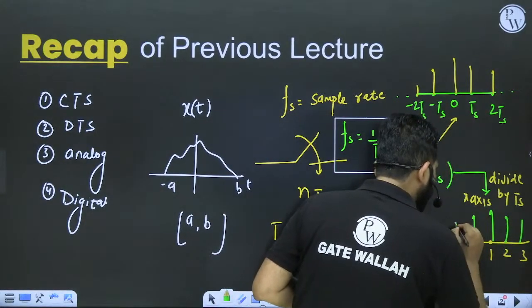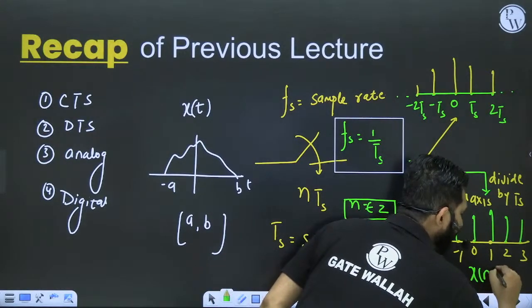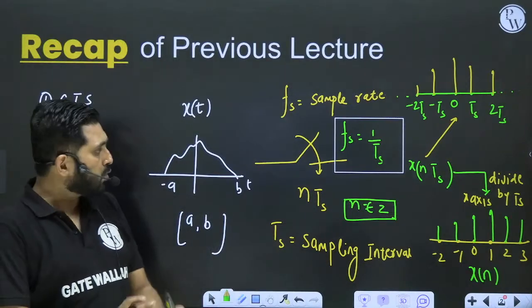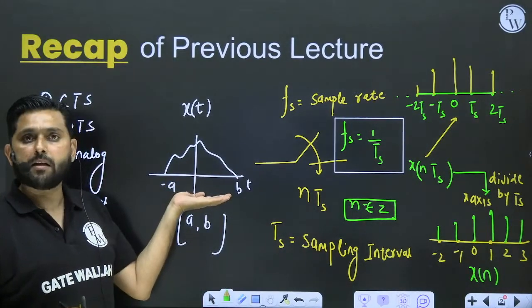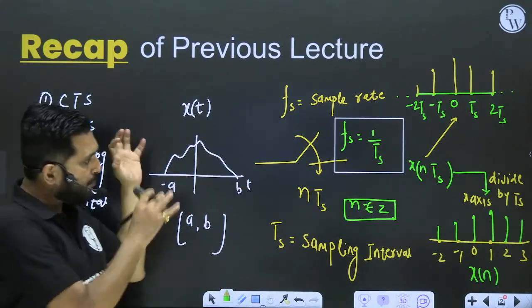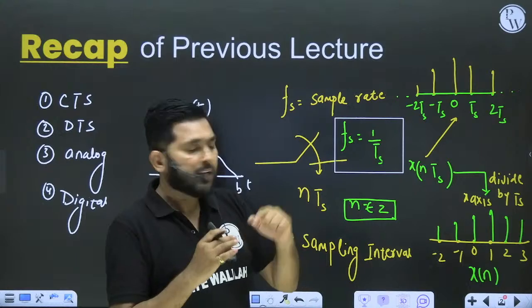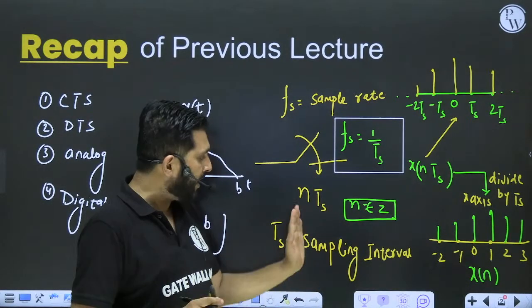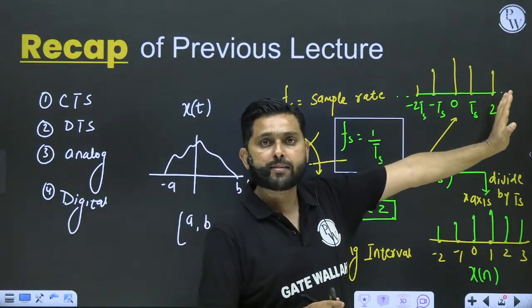Everything is the same, but this time I call this x of n. So look at the journey that I have made in the last class. We have a continuous time signal. We pass it through a basic sampler whose sample rate is defined, which is fs or ts, and we sample at integer values of ts.